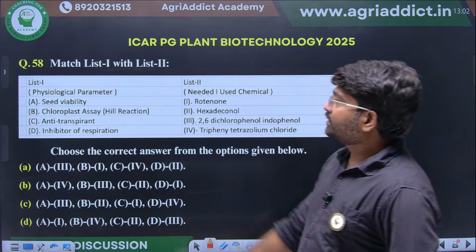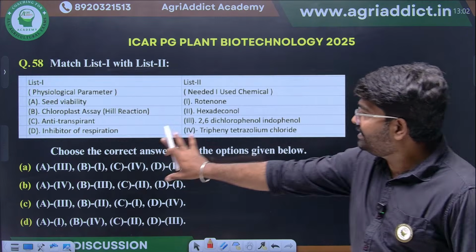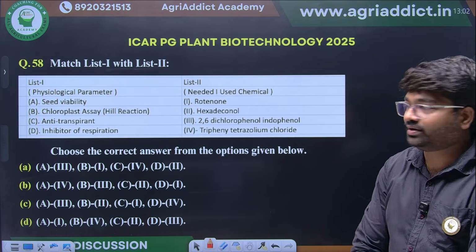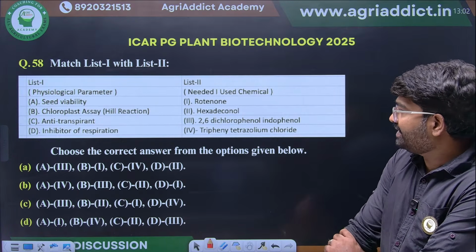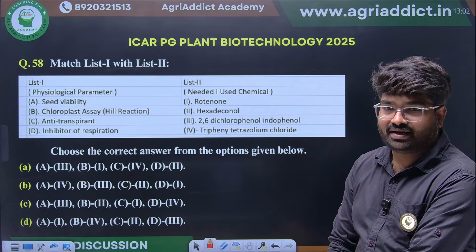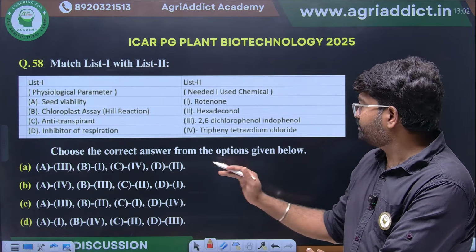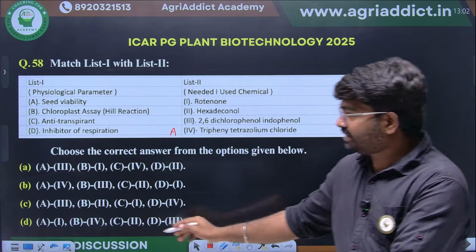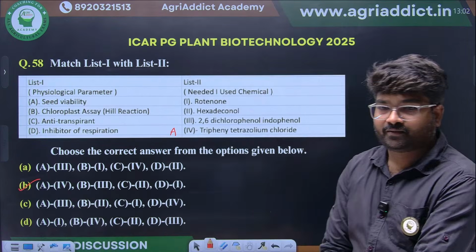See here they have given different chemicals and inhibitors and they have given what will be the major role. We know seed viability. We will always use tetrazolium test for checking the viability of the seeds. This is a very simple question. So A will come option 4. Wherever it is coming, A will come option 4.